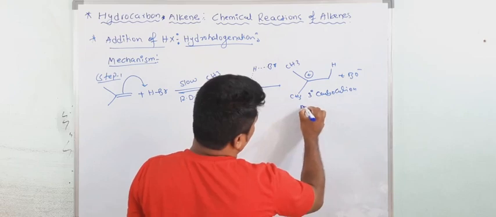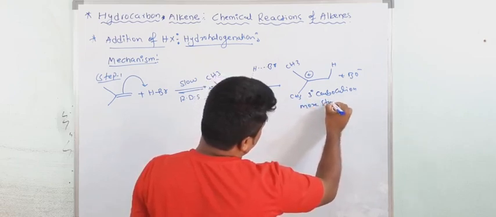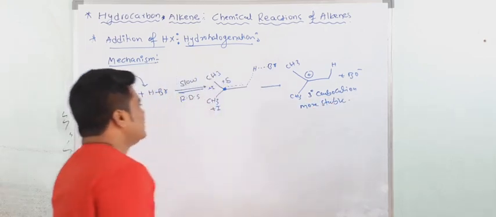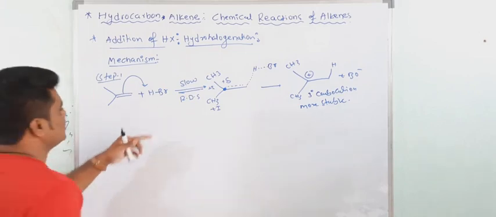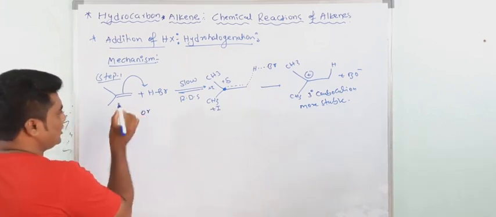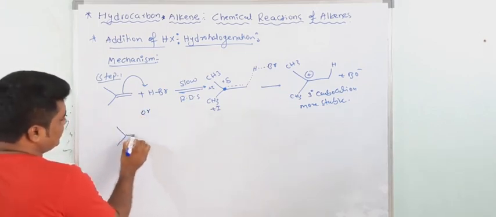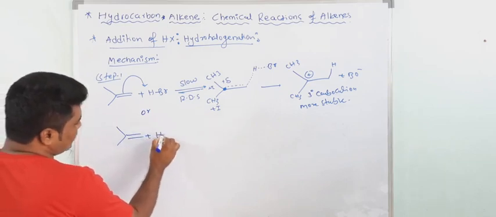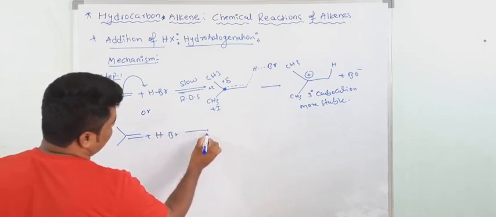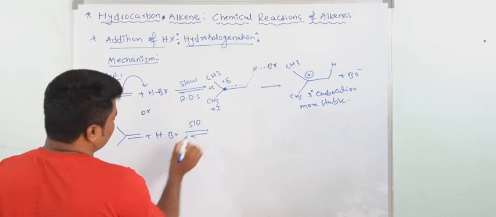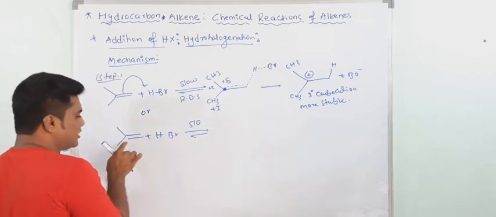And this is what? More stable. And see here in step 1, this is the first, and here also one more possibility is there. Same process again, but now in this process the HBr, the H plus is attached at this point.